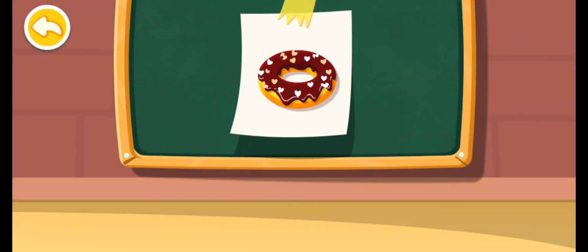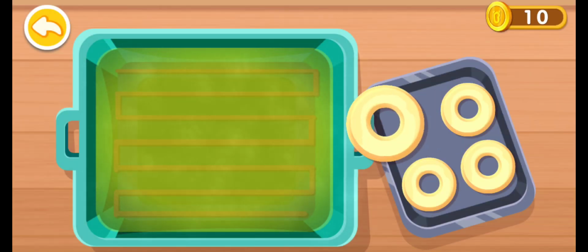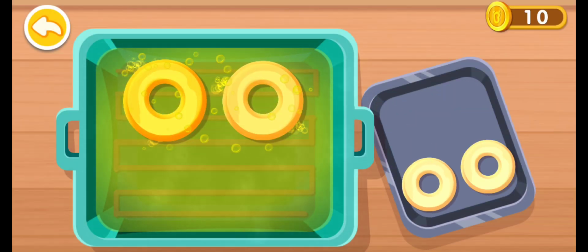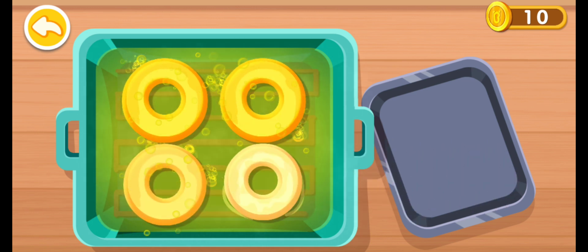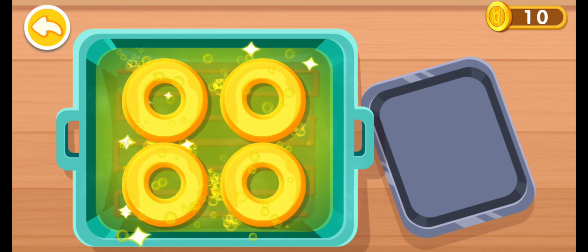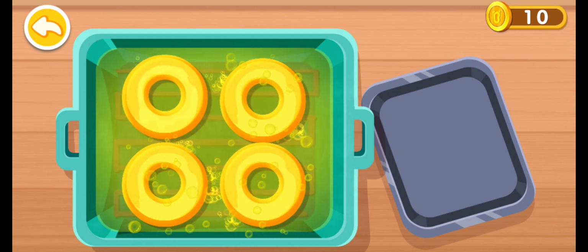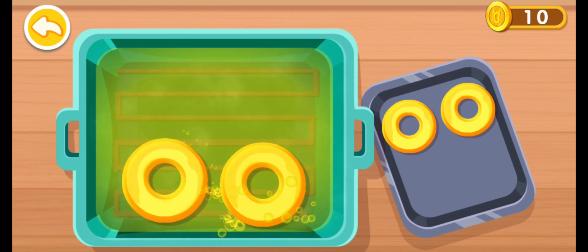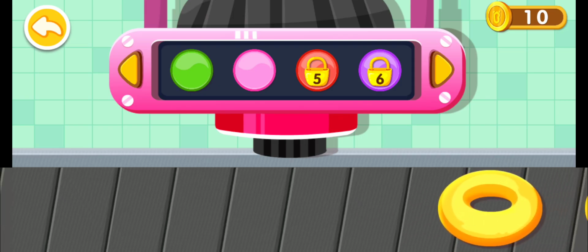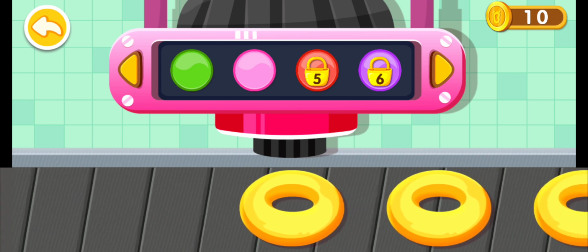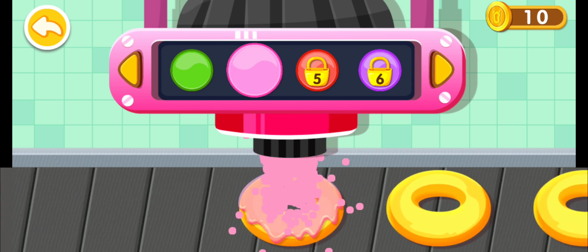This is what the customer ordered. Put the dough into the pan and fry it. Look, there are a lot of creams. Choose one you like. Strawberry flavor.